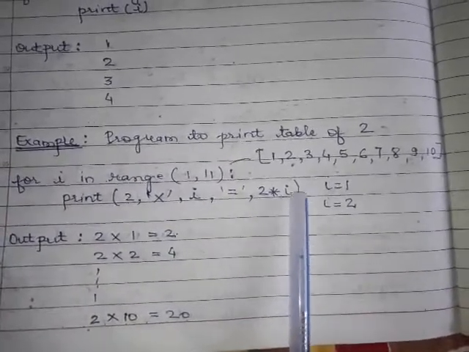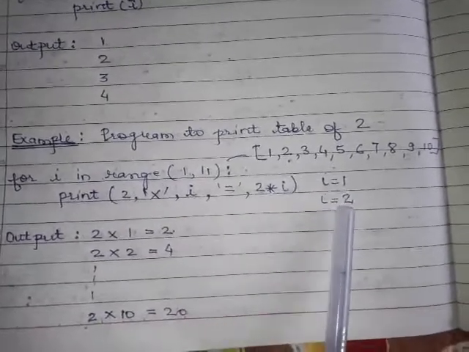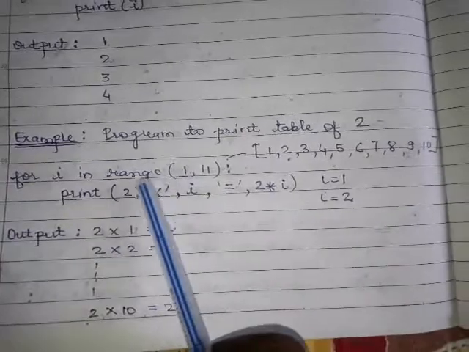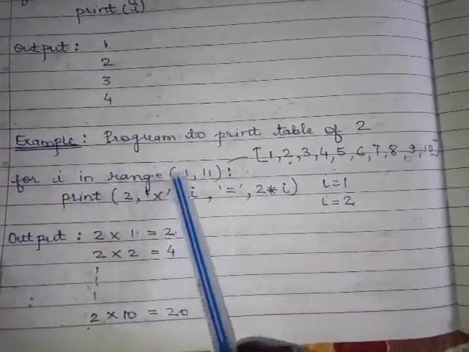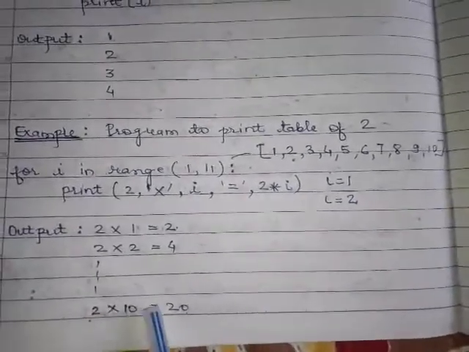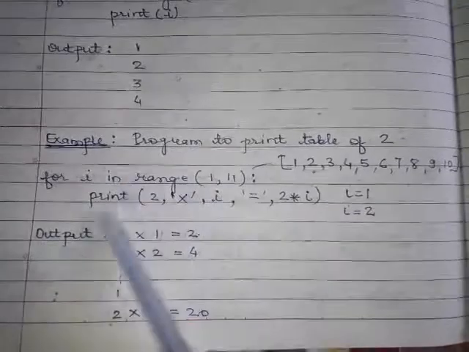Now 2 multiply I. The value of I is 2, so 2 multiply 2 is 4. So 4 is there. This loop will run till the last value 10. 2 multiply 10 equals 20. So this way the output will be generated. You can run this program and check it yourself.